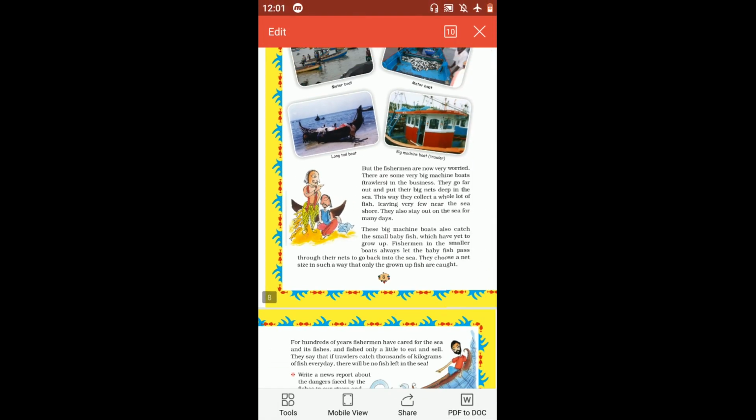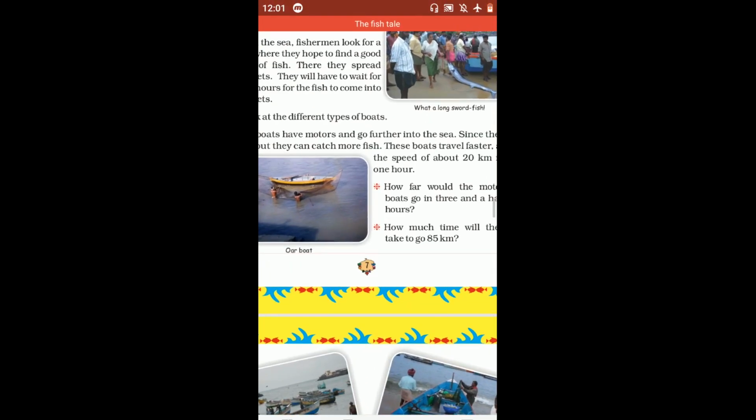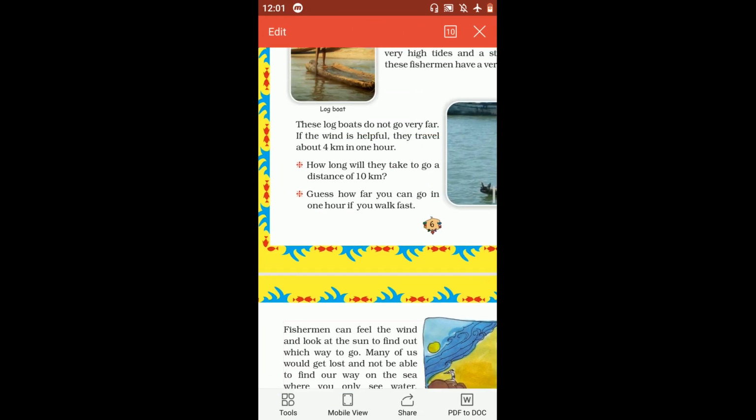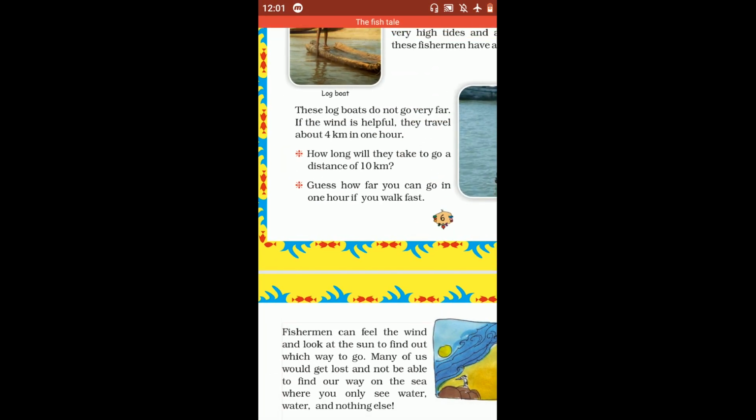So a numerical can come in the exam of this type: the speed of the log boat is given to you and they are asking how long it will take to go a distance of 10 kilometers. That means if in 1 hour it covers 4 kilometers, then how much time will it take to cover 10 kilometers?